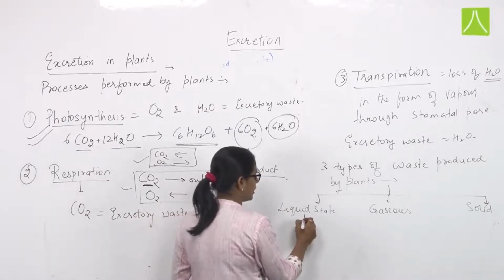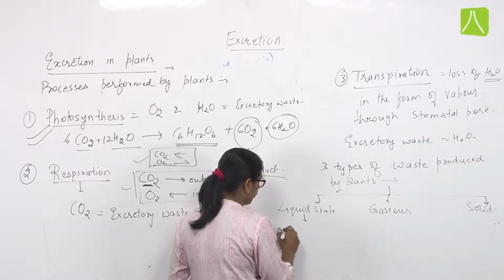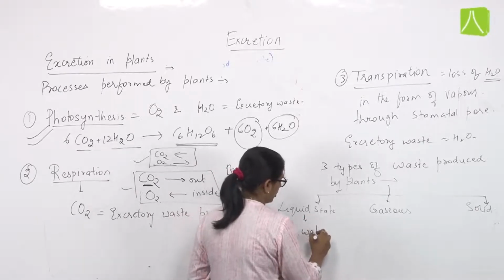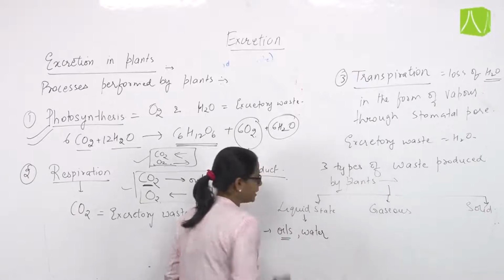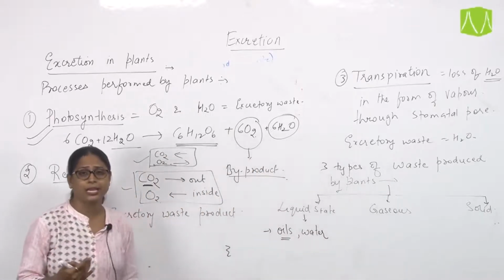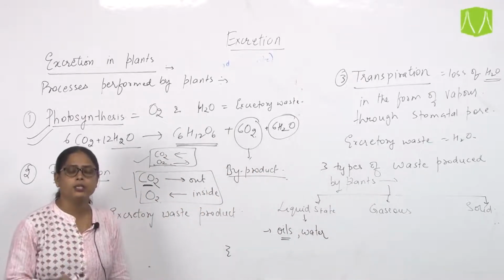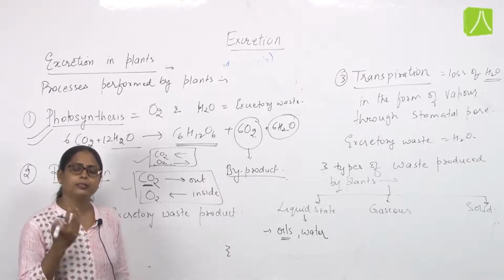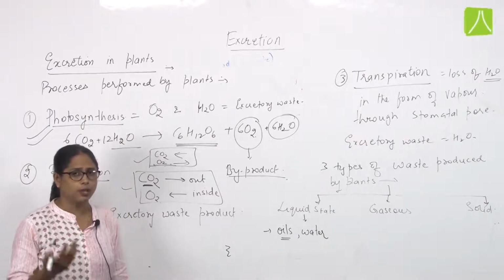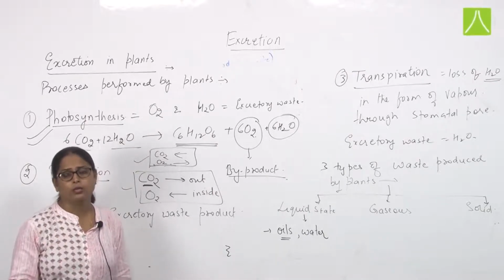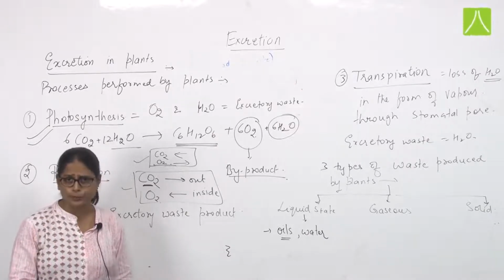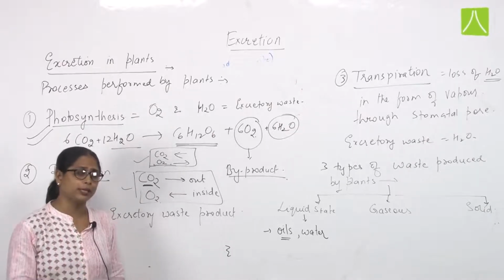Now this liquid waste includes different types of oils and water. Oils means the oil which we extract from certain oil-bearing seeds, like eucalyptus oil, sunflower oil, coconut oil, groundnut oil, and castor oil.